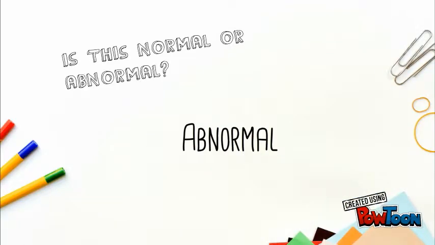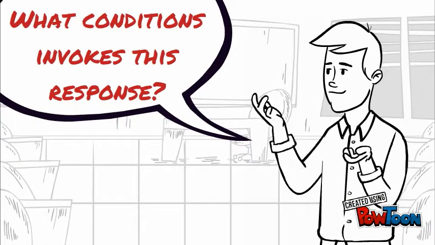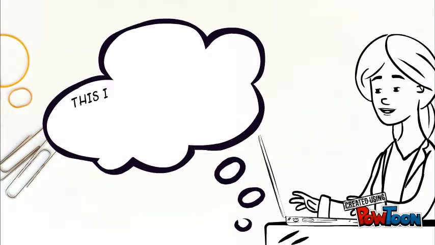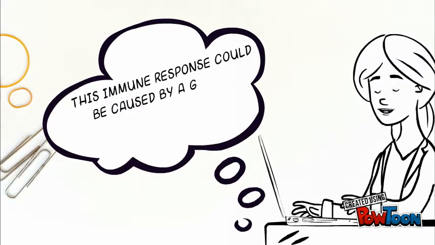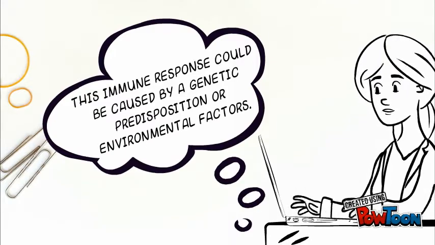Is this a normal or abnormal immune response? This is abnormal because your body isn't supposed to react this way to gluten. What conditions invoke this immune response? This immune response could be caused by a genetic predisposition or environmental factors.